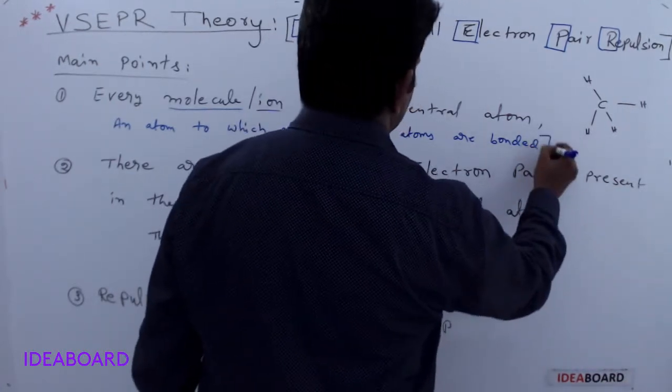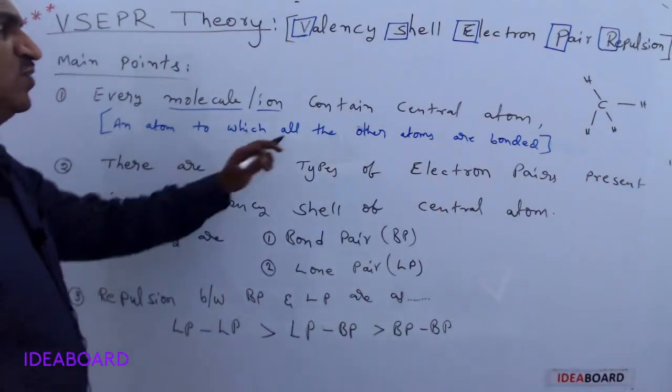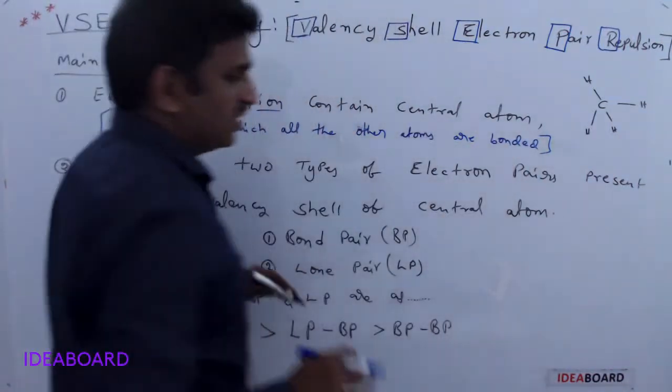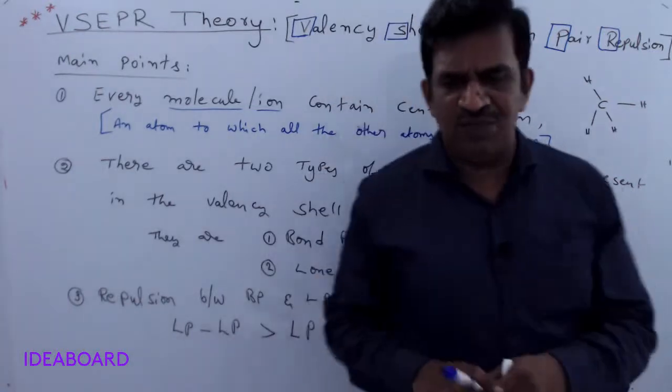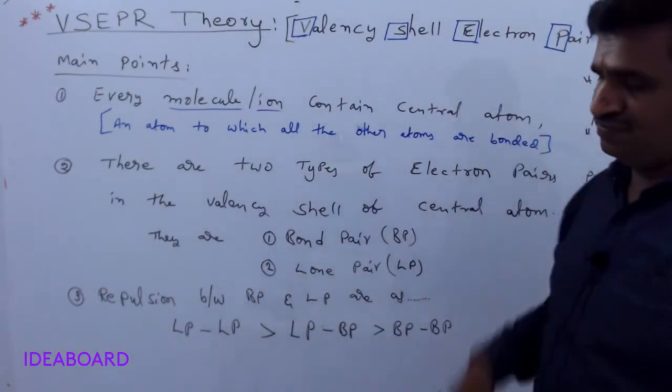The atom to which all the other atoms are bonded in a molecular ion is called a central atom. This central atom is present in every molecule.